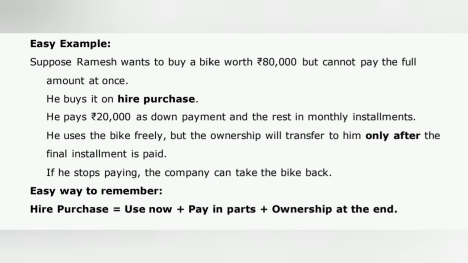Easy example. Suppose Ramesh wants to buy a bike worth 80,000 rupees but cannot pay the full amount at once. He buys it on hire purchase. He pays 20,000 rupees as down payment and the rest in monthly installments. He uses the bike freely, but the ownership will transfer to him only after the final installment is paid. If he stops paying, the company can take the bike back. Easy way to remember: hire purchase is equal to use now plus pay in parts plus ownership at the end.